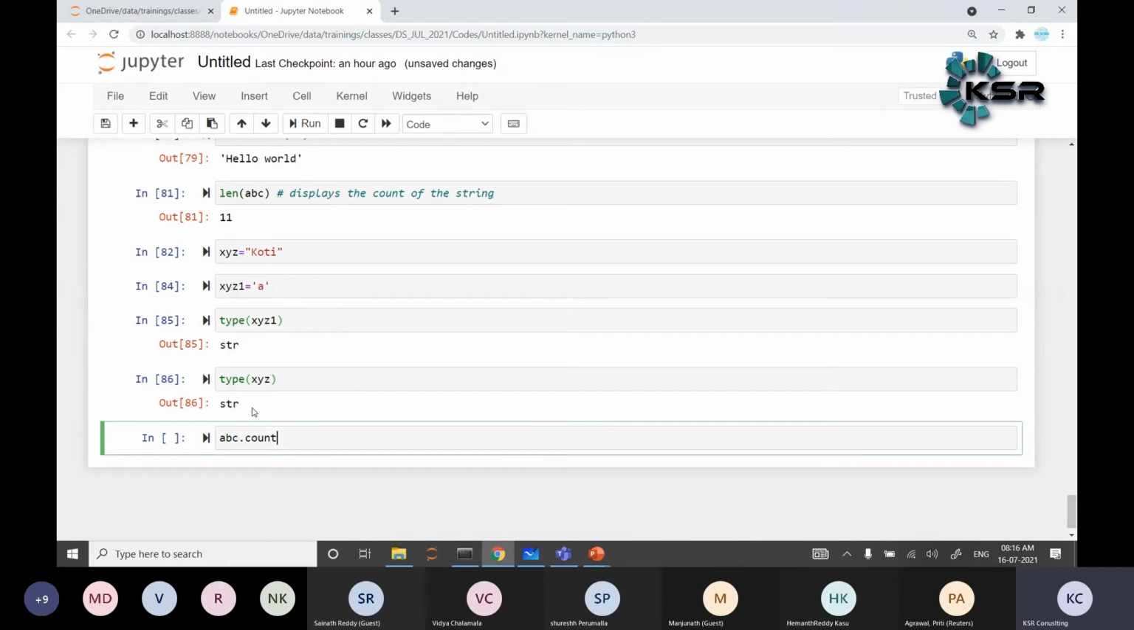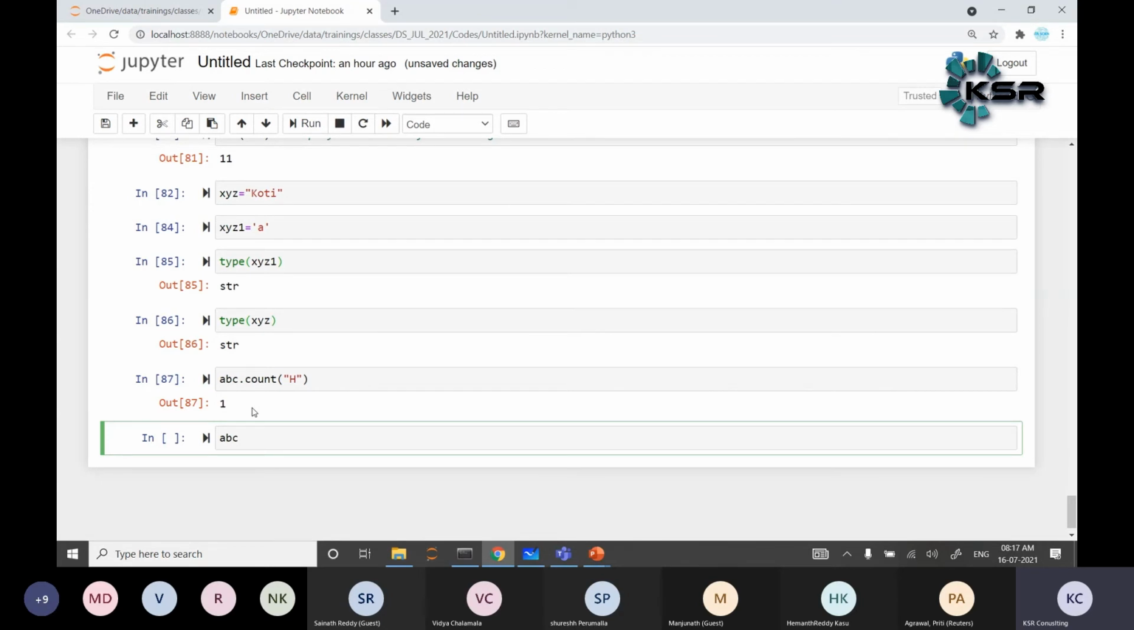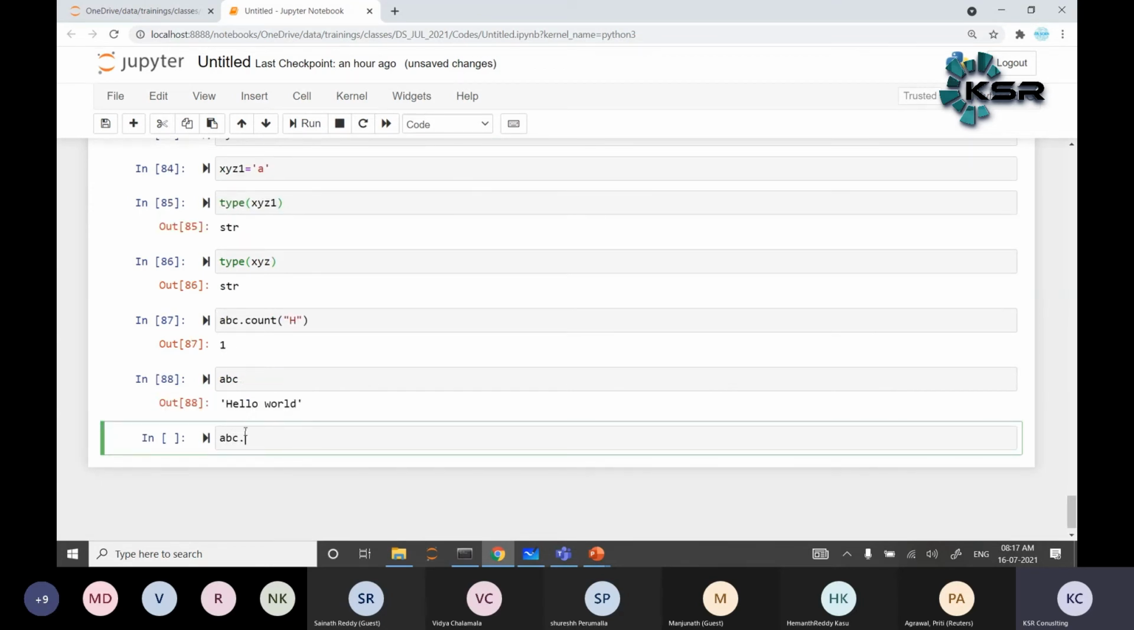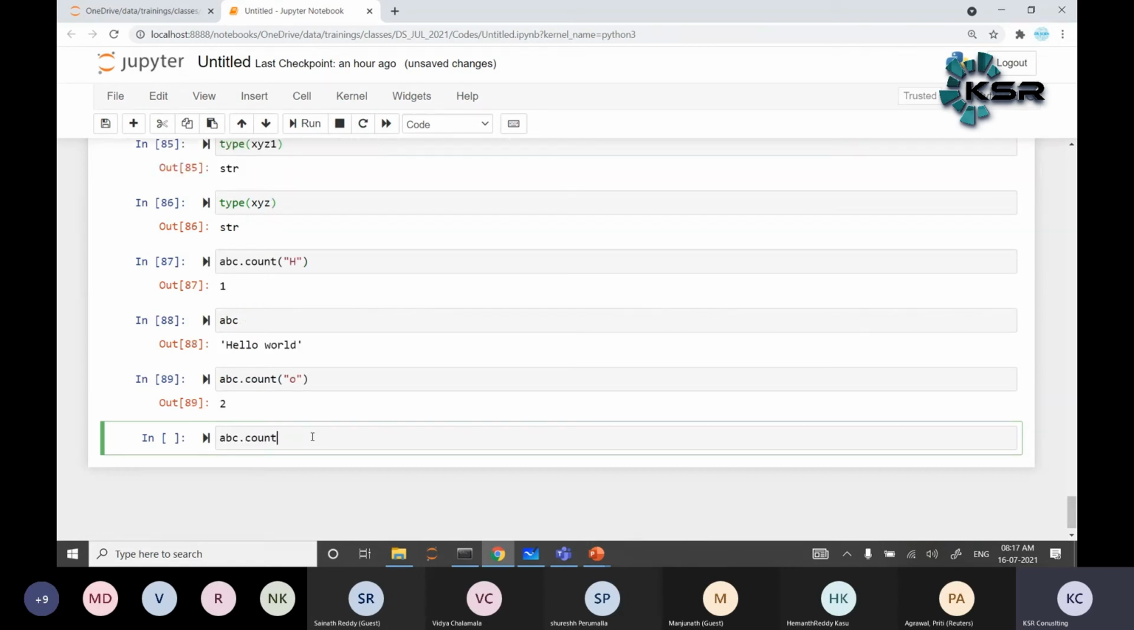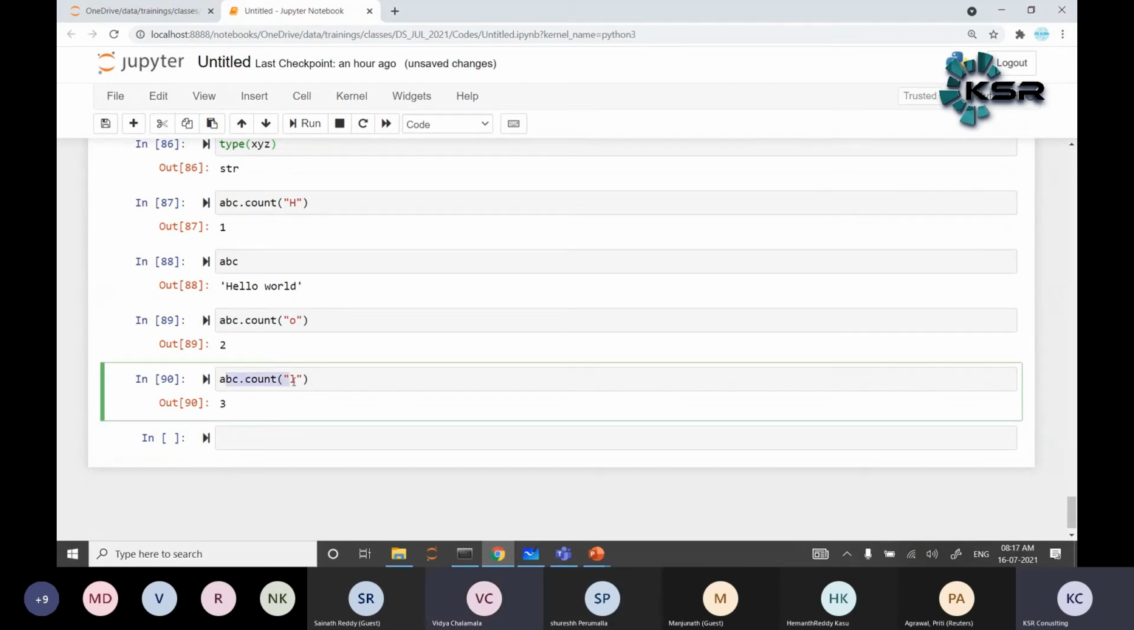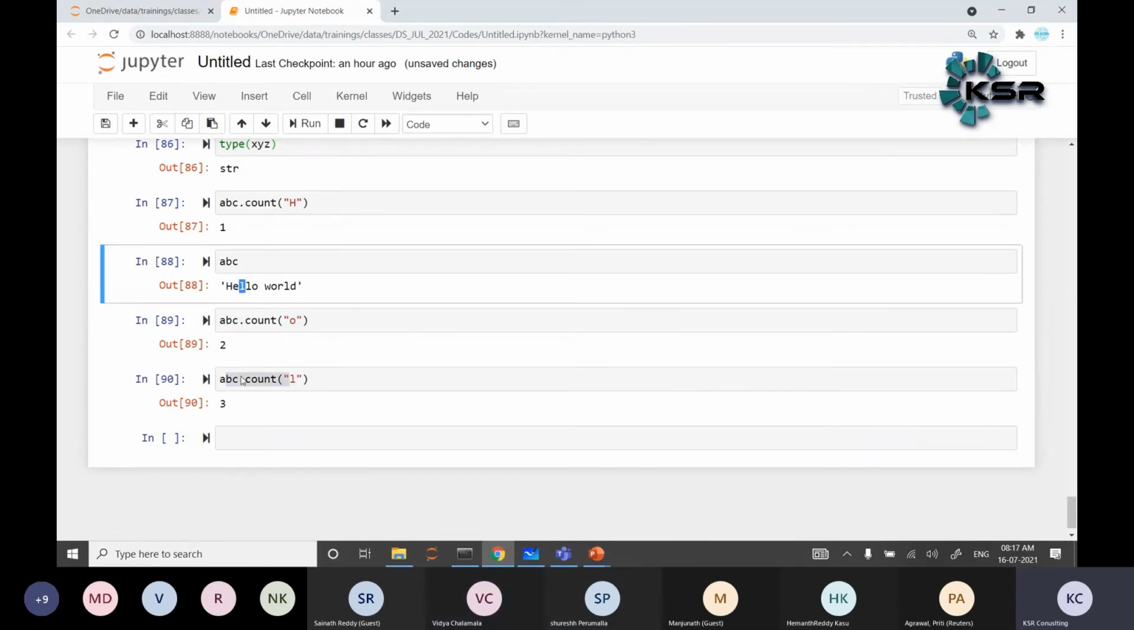Count. Count means how many times a character is there. For an example, abc dot count of o, where abc is hello world. How many o's are there, guys? Can anyone tell me the answer? 2. Now abc dot count of l. What about now? 3. Because double l and an o.